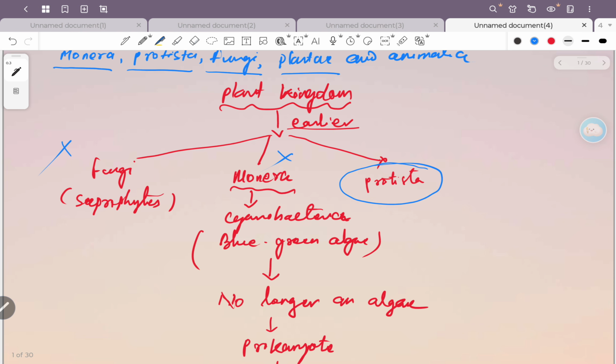Now come to the Protista. Some of the protists may be included, those having chlorophyll pigments, as in the case of Euglena. It is the connecting link between plants and animals. Because it has a dual mode of nutrition, it has chlorophyll pigment like plants, so it can undergo photosynthesis when light is present, but it also acts as an animal when light is absent. So we cannot say that all protists are included under this. That's why protists were studied under a separate group.